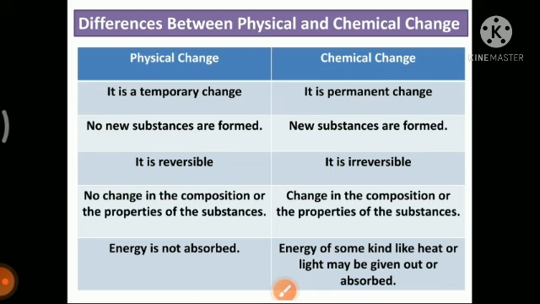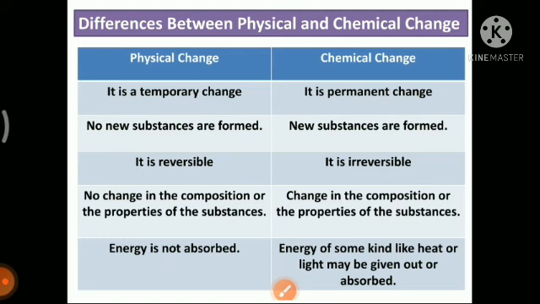So now, the difference between physical and chemical change. It is nothing but the difference between the properties of physical and chemical change. So that we all know, physical change is temporary, chemical change is permanent. In physical change, no new substances are formed. In chemical change, new substances are formed. Physical change is reversible, chemical change is irreversible. Composition changes during chemical change, but composition does not change in physical change. In physical change, energy is not absorbed. In chemical change, energy in the form of heat or light may be given out or it may be absorbed.